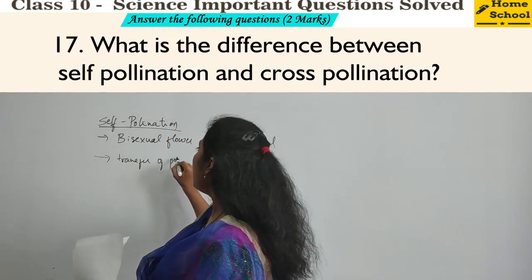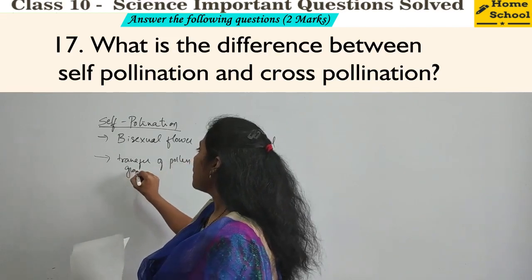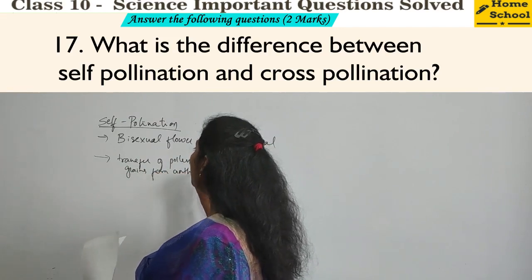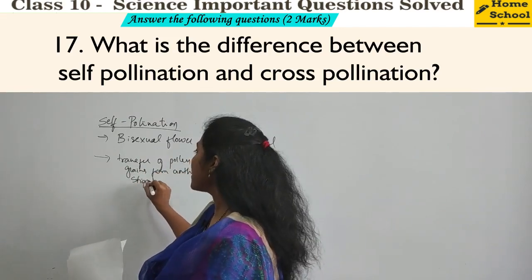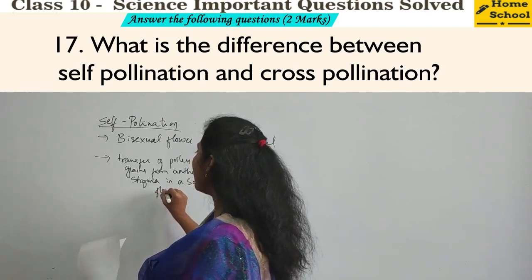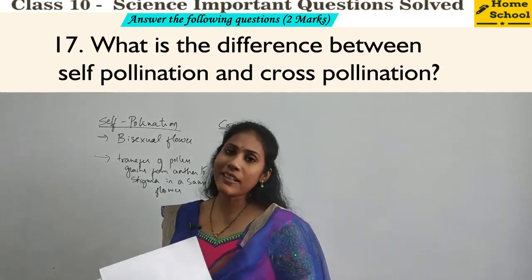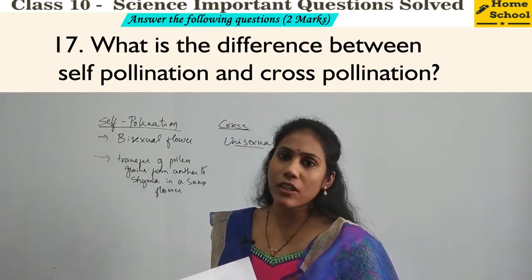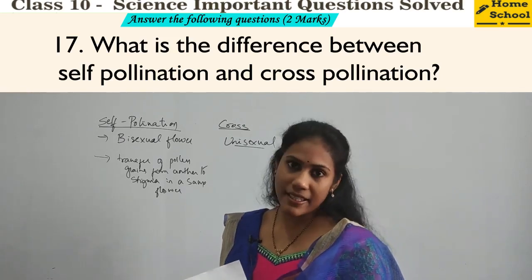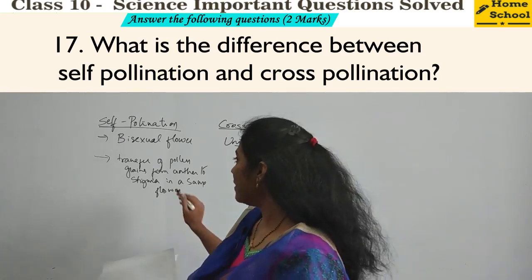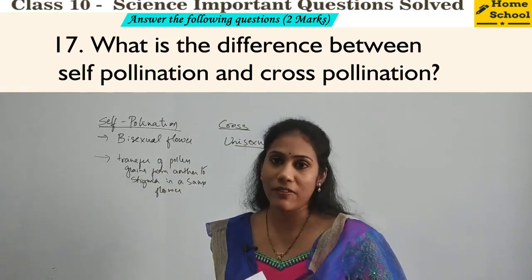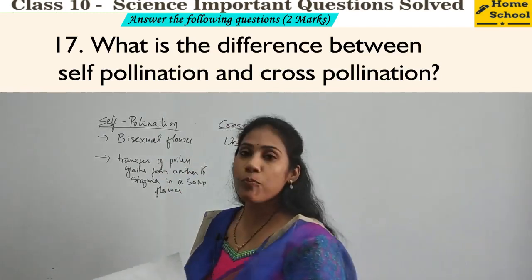Transfer of pollen grains from anther to stigma occurs in the same flower, isn't it? Because male reproductive organ and female reproductive organ are there in the same flower. Stamens and stigma are there in the same flower. So that's the reason transfer of pollen grains from anther to stigma takes place in the same flower. So that's what we call self-pollination.